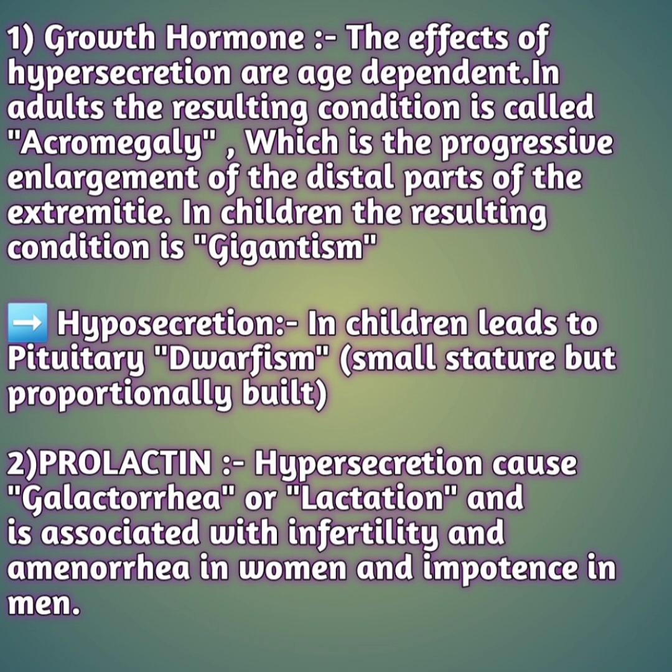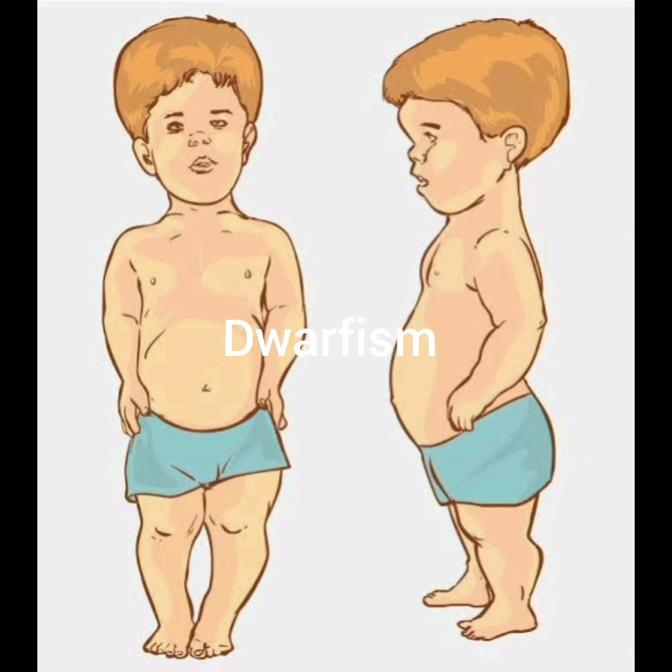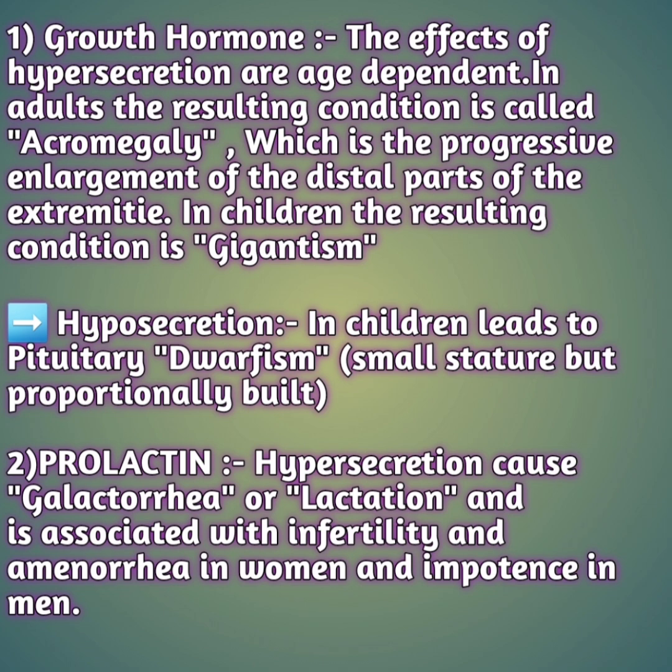In children, it leads to pituitary gland dwarfism. Dwarfism means nothing but small stature but proportionally built. As you can see in the picture, this is the example for growth hormone, if it releases hypersecretion and hyposecretion. Hypersecretion always refers to the higher levels, and hyposecretion always refers to the lower levels.